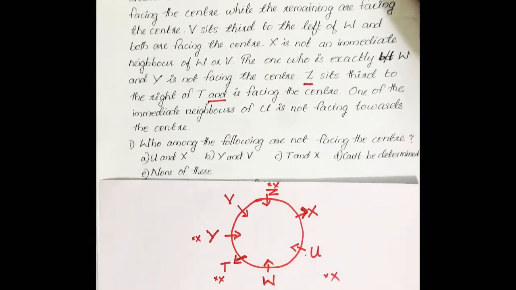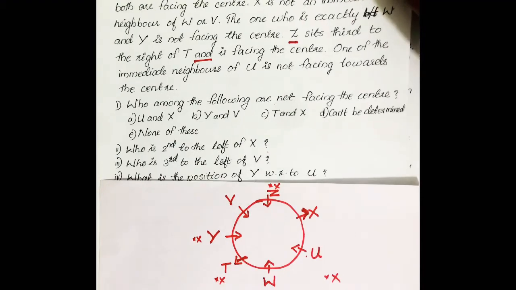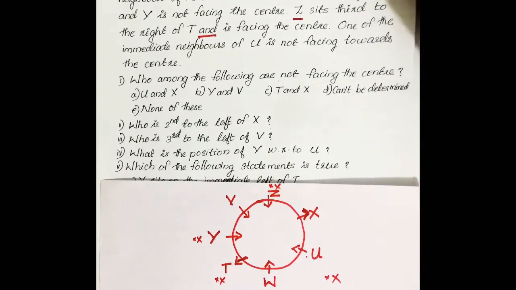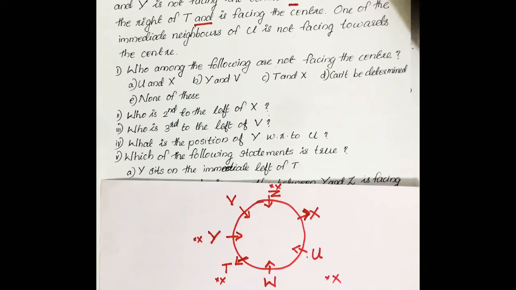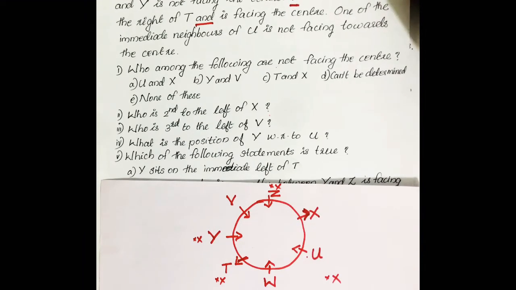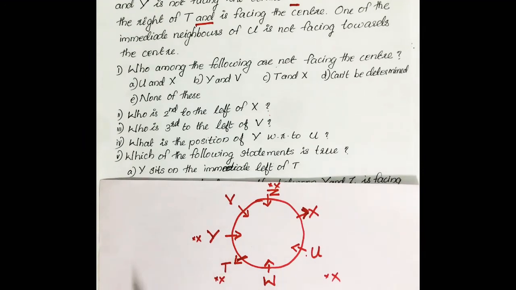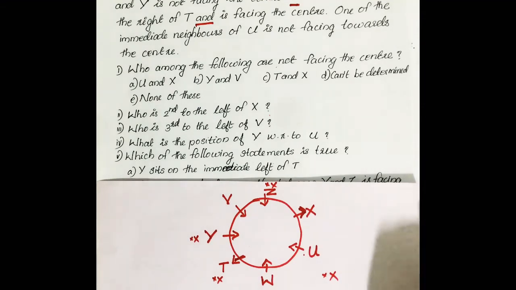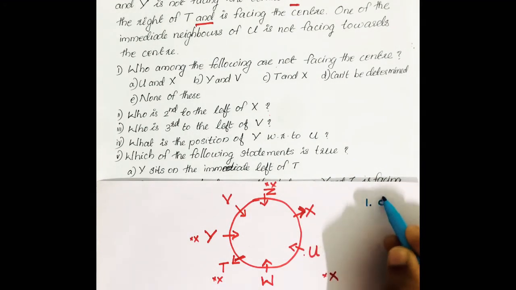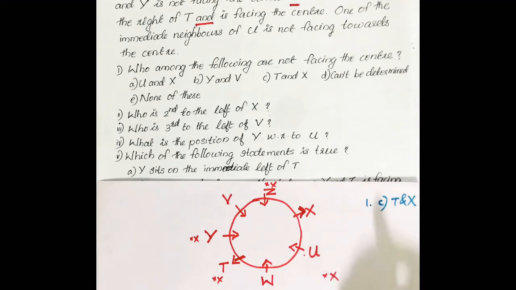So we can answer our questions. First question, who among the following are not facing the center? First option, U and X. U is already facing center, so that option we can rule out. Second option, Y and V. Y and V both are facing towards center. Then T and X. That is correct, because T and X both are facing outside. So who among the following are not facing center? First question answer is option C, T and X.